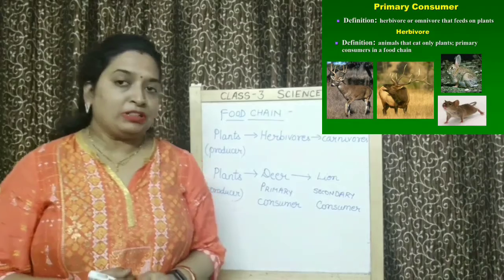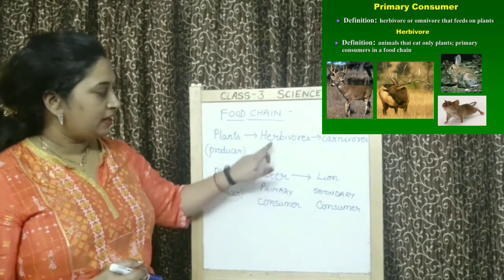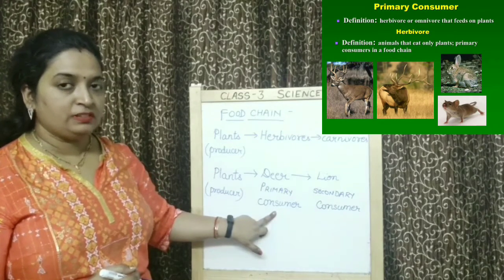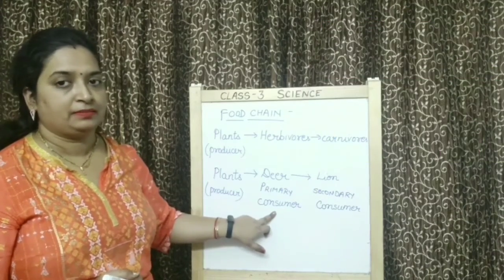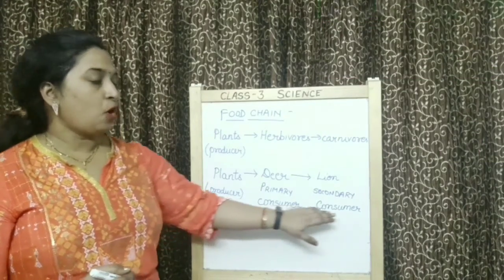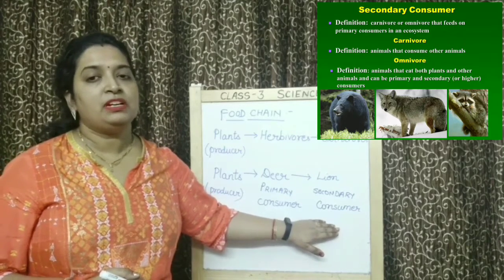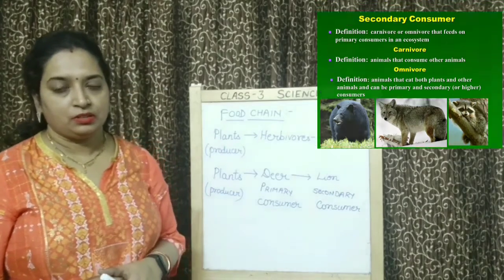Also, one more thing, all the primary consumers are herbivores. All the primary consumers will be herbivores because they will be getting their food directly from the plants. And all the secondary consumers, children, will be carnivores. Okay?